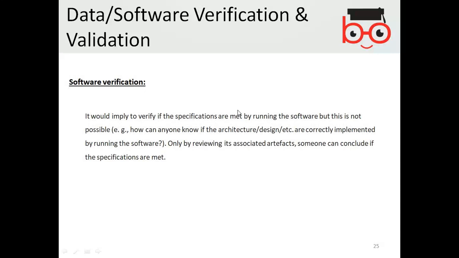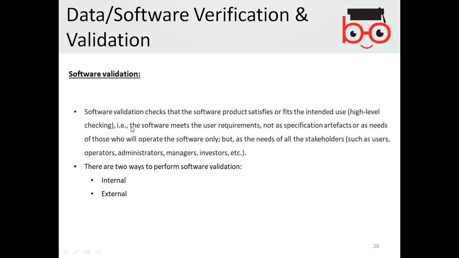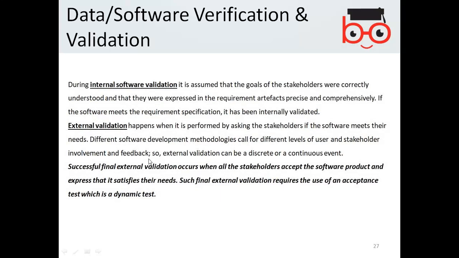So verification, we already explained, is that you have to check the requirements have been specified and implemented accordingly, and in validation you have to check whether the main purpose of the software is being achieved or not. There are two types of validation: one is internal and the other is external. We have to know whether the software is useful, and it has to be carried out both internally and externally.